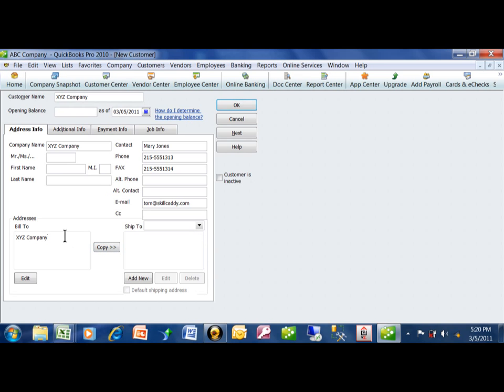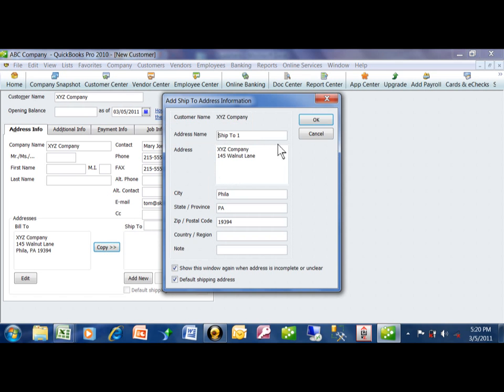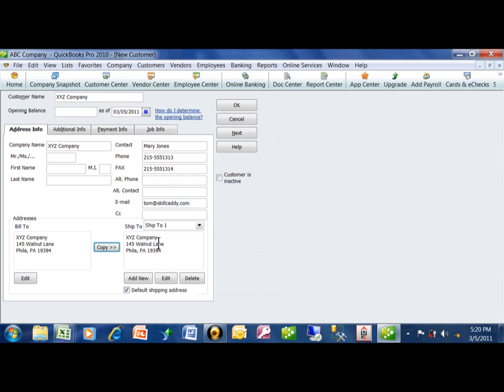Now, we can put an address in for that person. And then if it's going to have the same ship to, we can just copy that right over, as we can see. And then it has the same bill to and the same ship to.